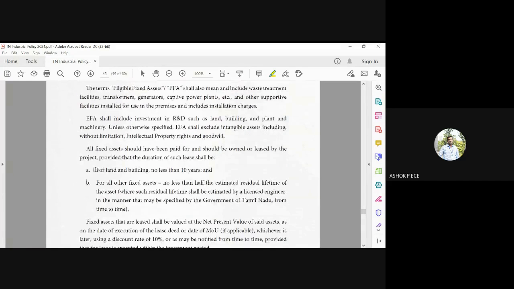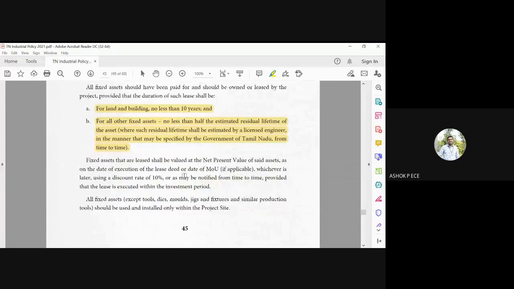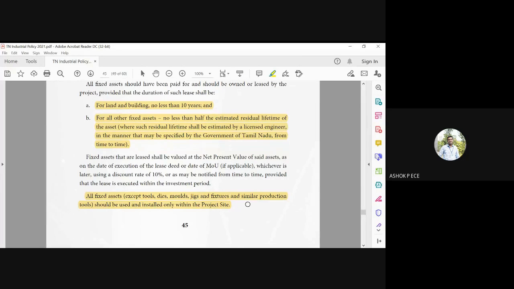Land and buildings should not be less than 10 years old, and all fixed assets should be specified by the government from time to time. It will be valued at the net present value of the said assets, and all fixed assets should be used and installed only within the project site. So whatever land is allocated there, you should install and use all the facilities only within the project site.